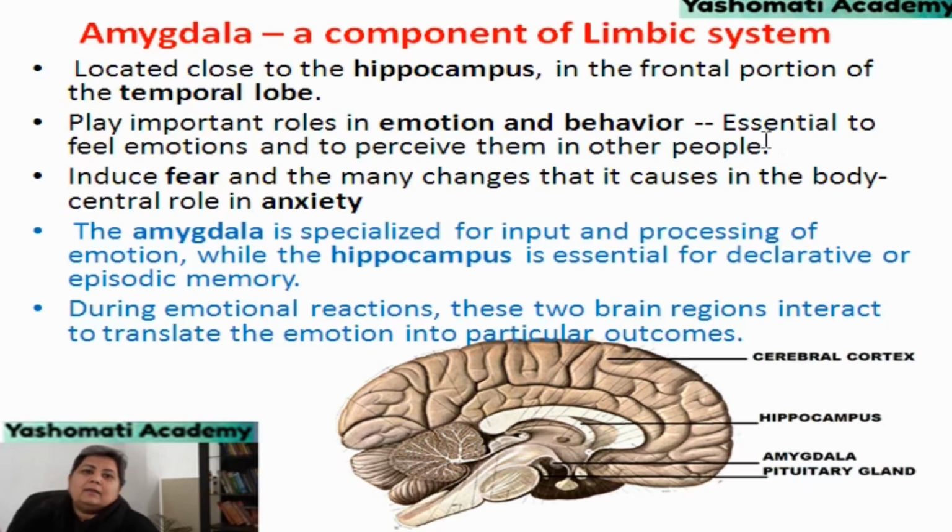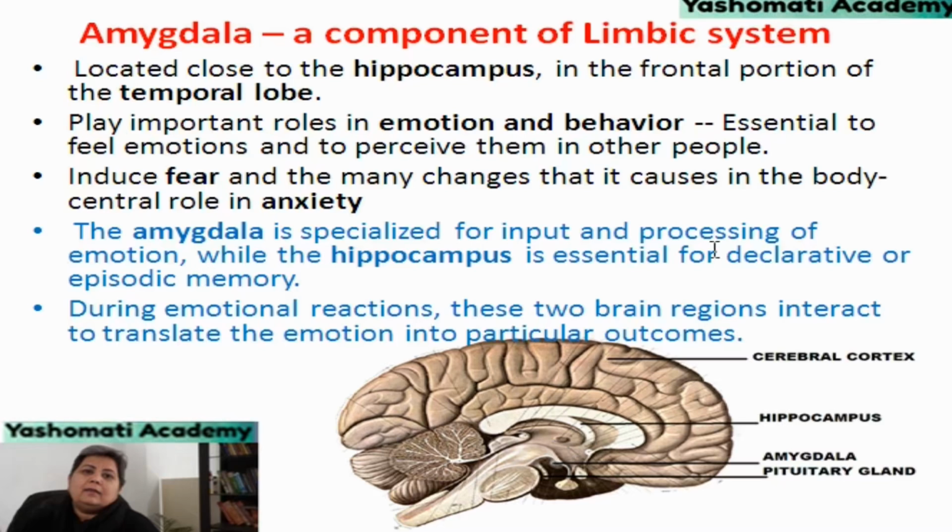That means it is important for feeling one's own emotions and for feeling emotions of others, or empathy. It induces fear and many changes that it can cause in the body, and it has a central role in anxiety. So this is the part which has a very important role in the anxiety.